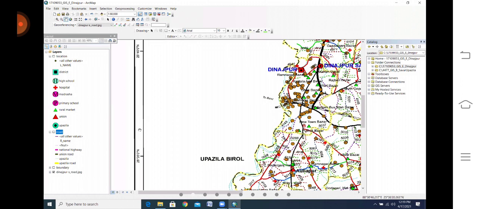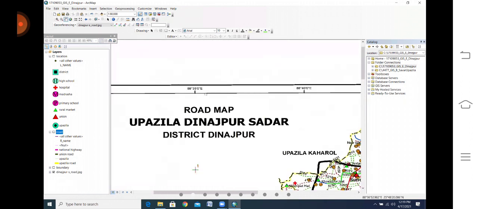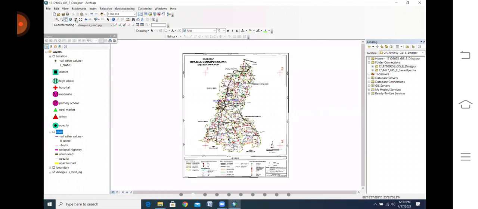So the difference is 5 minutes for the north. And for the east value, if you look at this, 88 35, 88 40. So both differ by 5 minutes. Okay, now we are going back to the layout view.